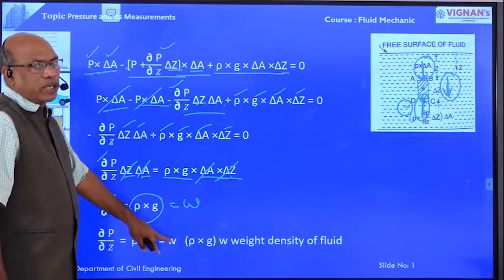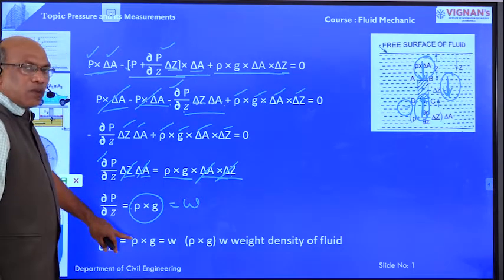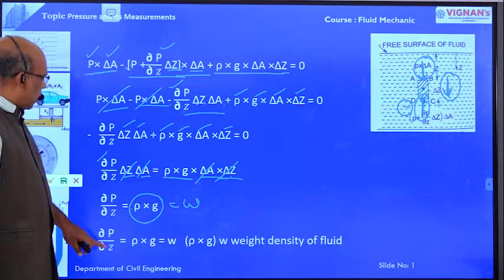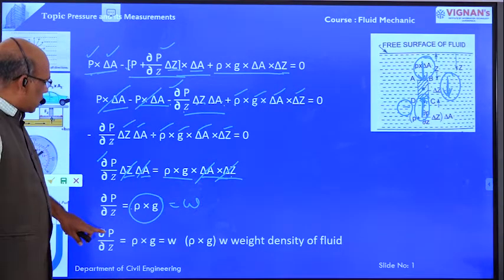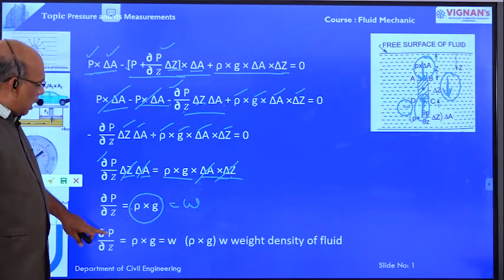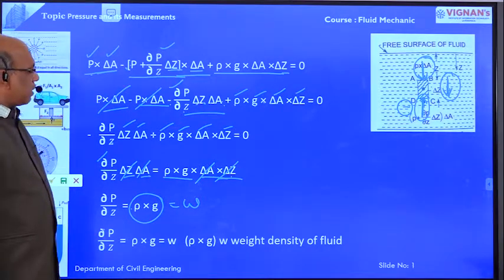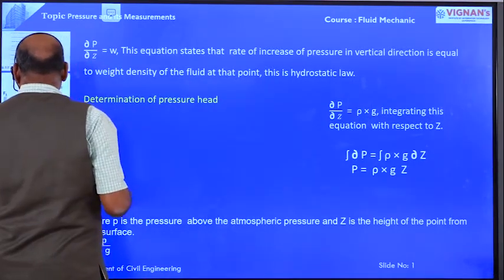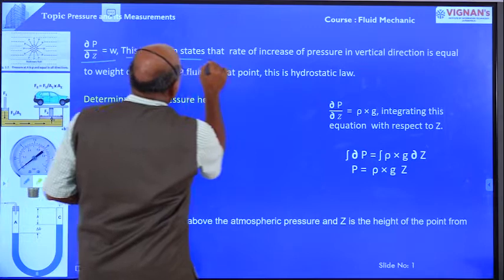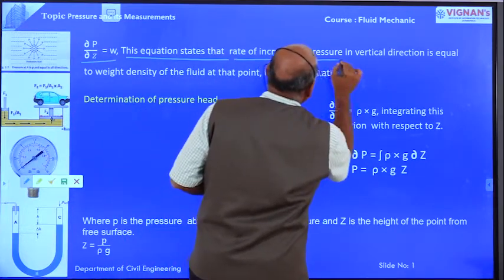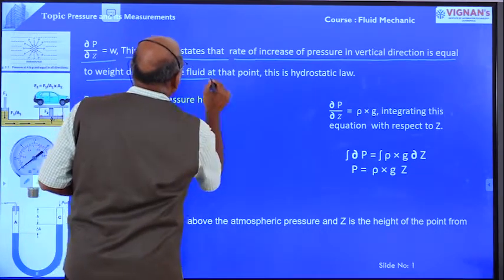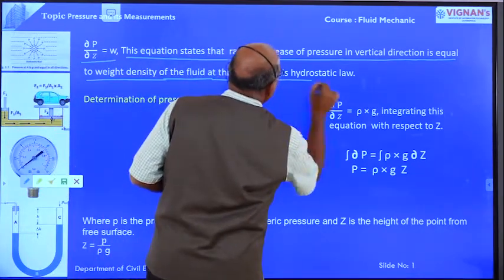W is nothing but the unit weight of water. Rho is the density of the fluid. G is the acceleration due to gravity. Dou P by dou Z is also nothing but the change of pressure with respect to depth, or pressure gradient. Dou P by dou Z is equal to W, that is already derived in the earlier slide. This equation states that the increase of pressure in the vertical direction is equal to the weight density of the fluid at that point. This is the hydrostatic law.